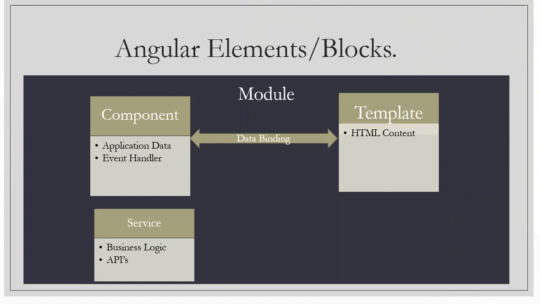For example, we have one page where we are going to show the user list. For the user list, we create one service which contains some business logic and the API call, which further gets the data from the database or a third party and provides the data to our component.